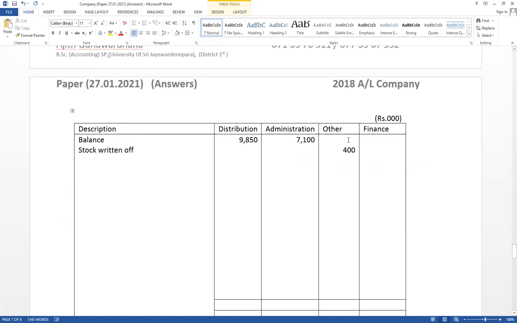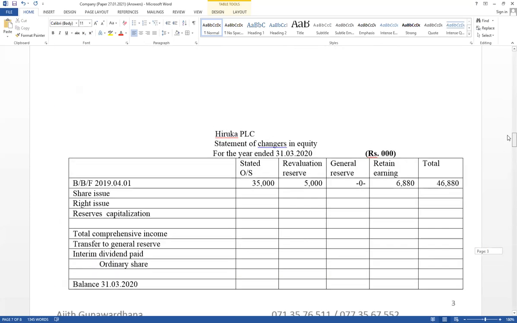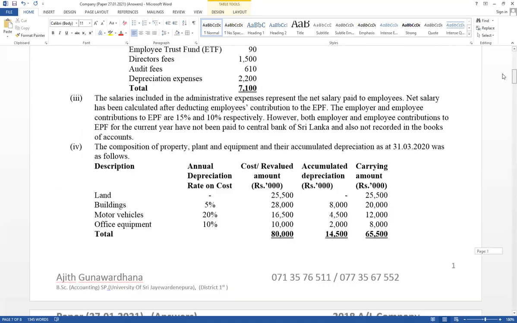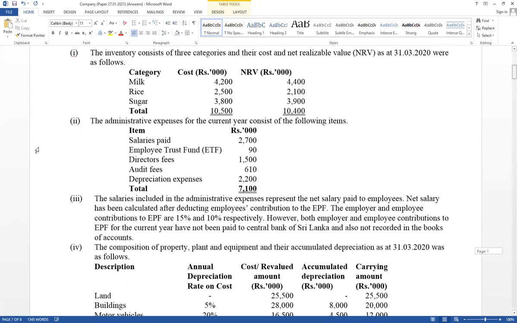Adjustment number 1 done. Let's see the second adjustment. Very, very important. Read carefully. Try to get an idea. Think about the second one. First one, read and get an idea.